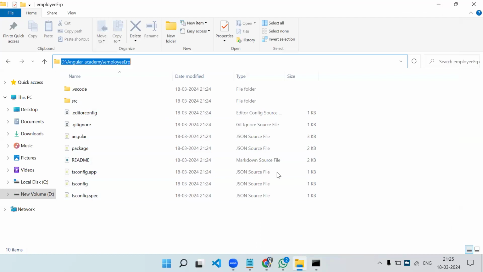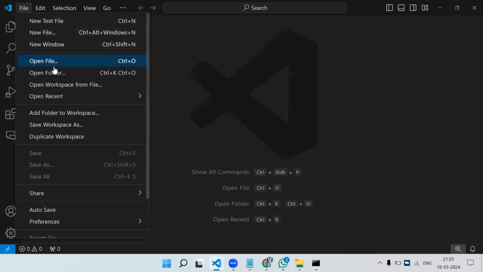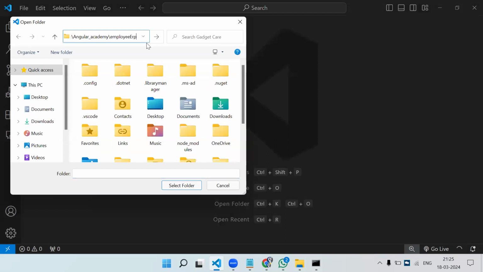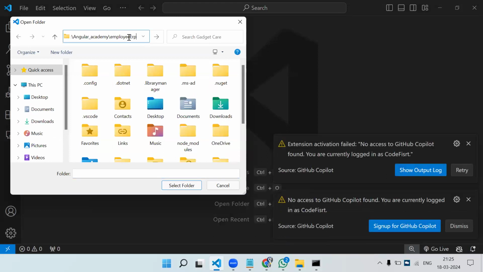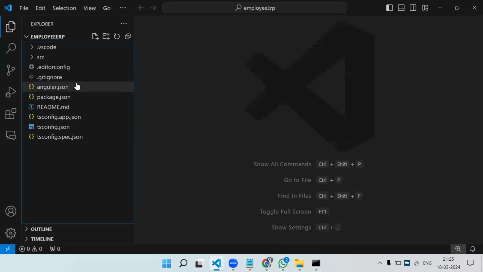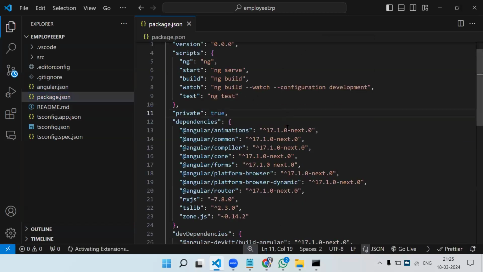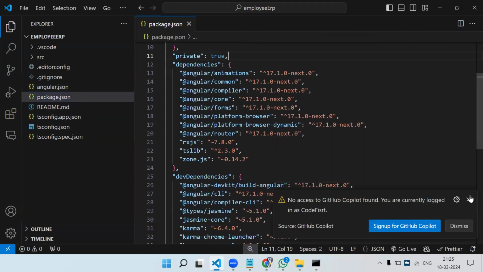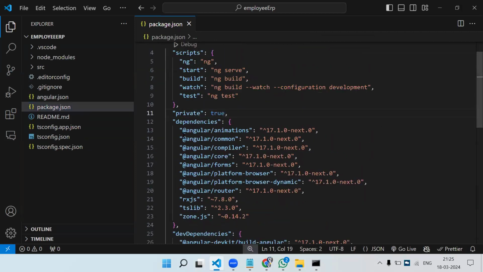Right click on VS Code, new window, file, open folder, and you need to open that particular folder. Okay, employee ERP is my project name, so you need to select this. Now just pay attention to the first file, package.json. This is the JSON file. Here you can see we have some packages.